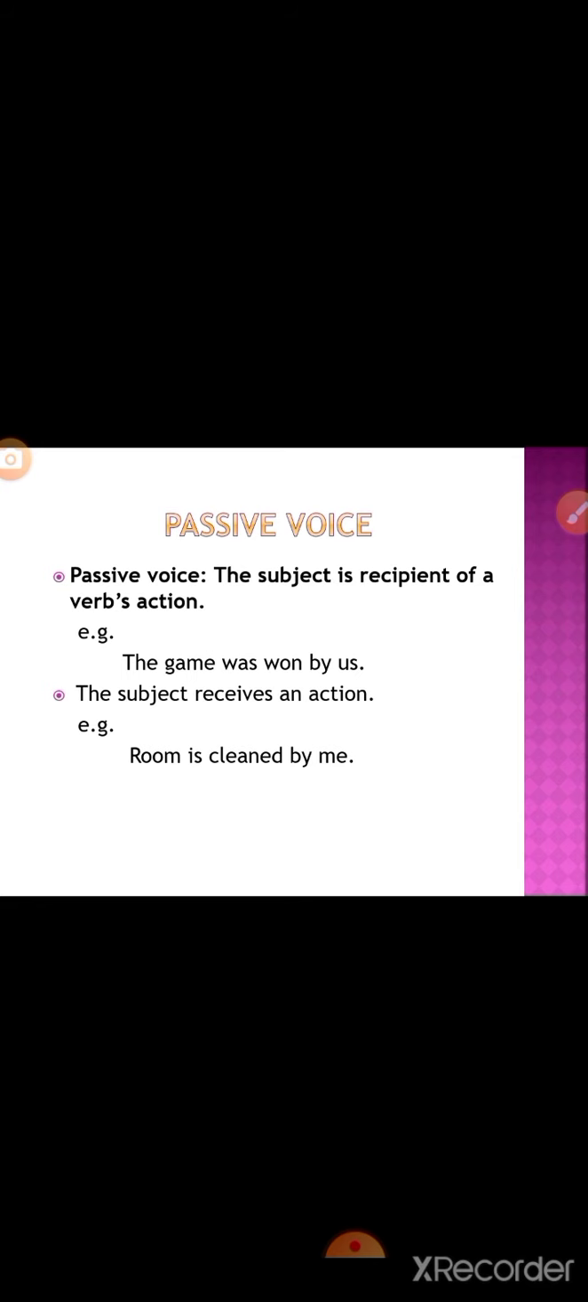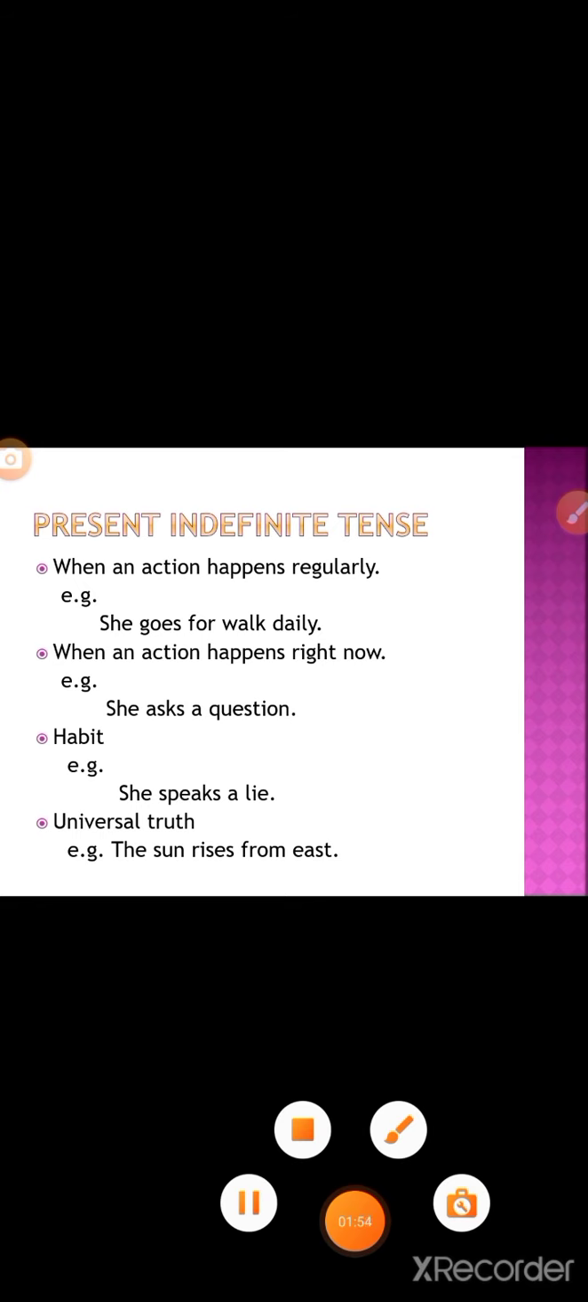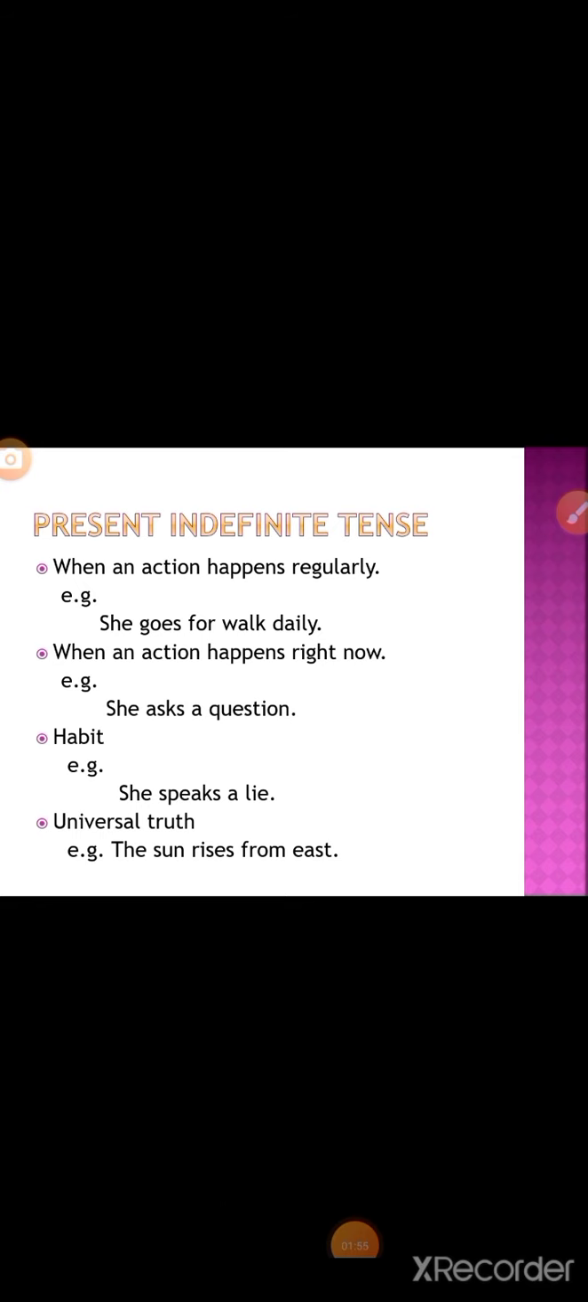Now let us discuss the present indefinite tense. Present indefinite tense: when an action happens regularly, meaning on a daily basis, every day, we call it present indefinite tense. She goes for a walk daily. Some action which occurs or happens daily, that is present indefinite tense.